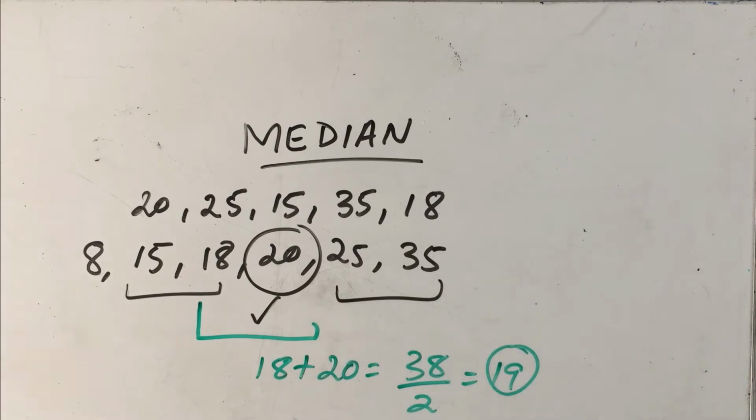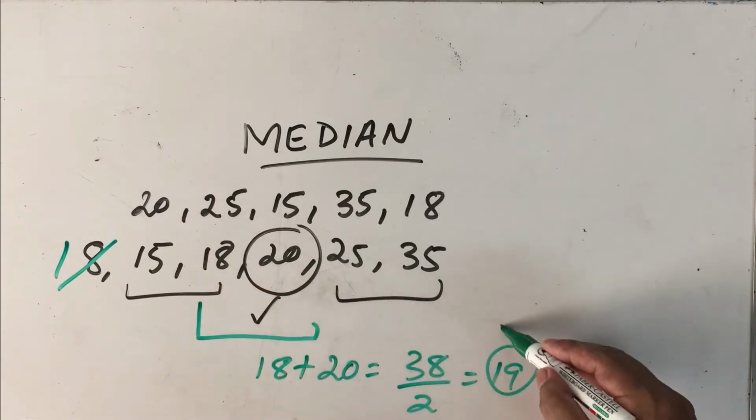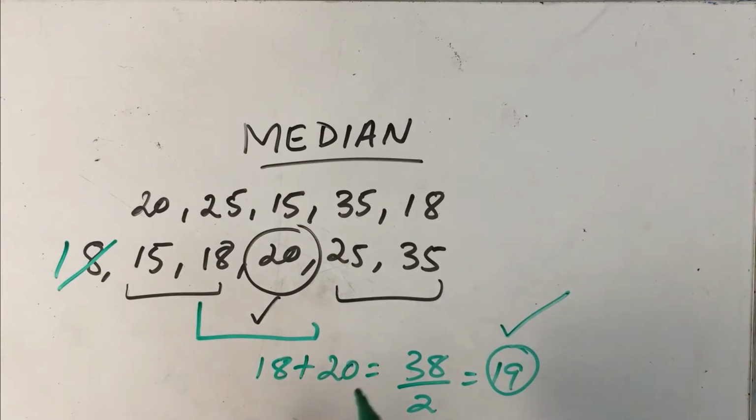The two points that we need to learn from this: number 1, median is a positional average. When it is a positional average, median can be very insensitive. What is the meaning of being insensitive? Let us assume that we replace this 8 by 1. Even if it is 1, the median of this distribution continues to be 19, because 18 and 20 are the mid values. Therefore we say that median is very insensitive.